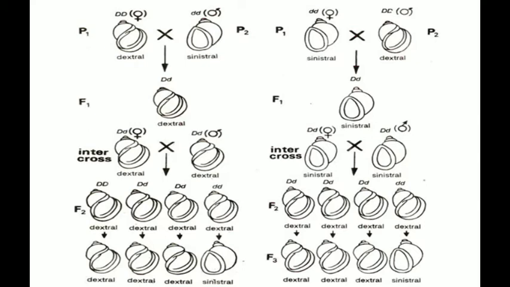Normally in the F2 generation, the genotypic ratio is 1:2:1, 1 homozygous dominant, 2 heterozygous dextral and 1 homozygous recessive, and the recessive phenotype should appear in the normal condition because of the presence of homozygous recessive dd. But in the F2 generation, there is no phenotypic expression of the recessive character. It appears only in the third generation, that is the F3 generation. So this type of inheritance is also known as delayed inheritance.